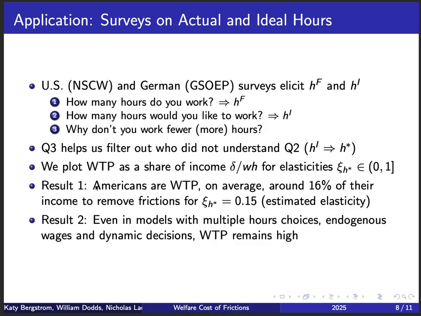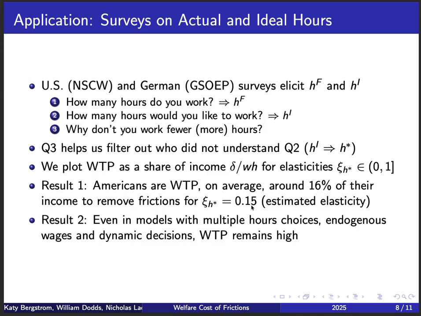We then calculate our deltas as a share of income, right? So our deltas over WH for several structural elasticities that we deemed relevant, the ones between 0 and 1. And we find two results. First is that if we focus on the US, Americans, for example, are willing to pay on average around 16% of their income to remove frictions whenever we set this elasticity to be 0.15, which is the estimated elasticity with the ideal hours worked in our data set.